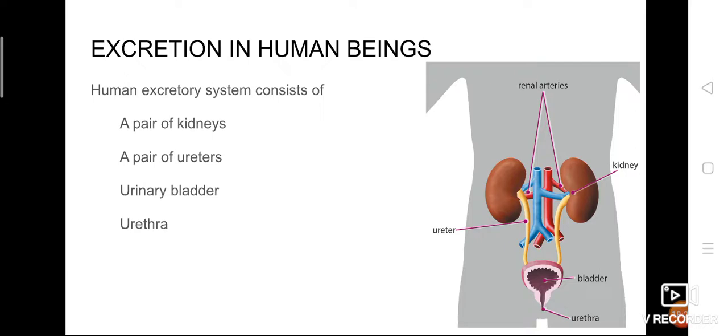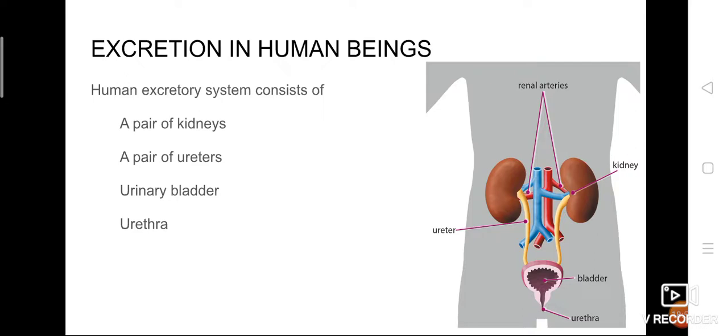Then one single urinary bladder is there. The urinary bladder is like a big sac-like structure which is used for the storage of urine. Both ureters from the kidneys join to this urinary bladder, and here the urine has to be stored for some time. And the last one is the urethra. Finally, there is an opening called the urethra, which opens to the outside, so urine is excreted out through this opening.